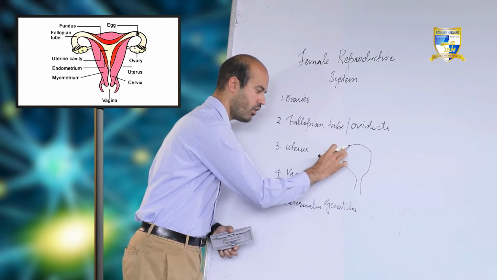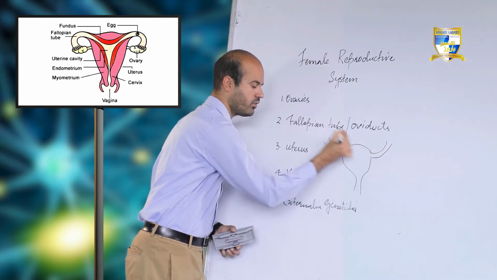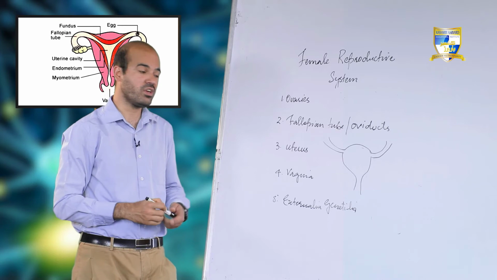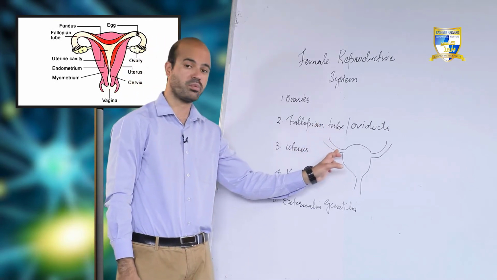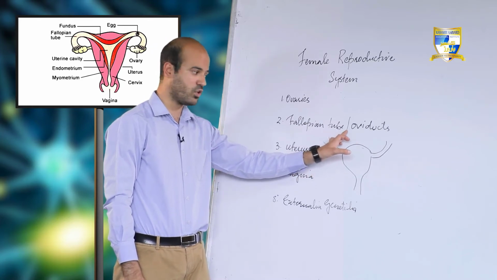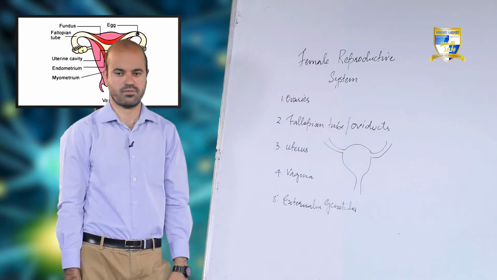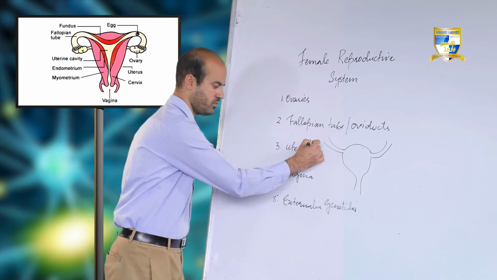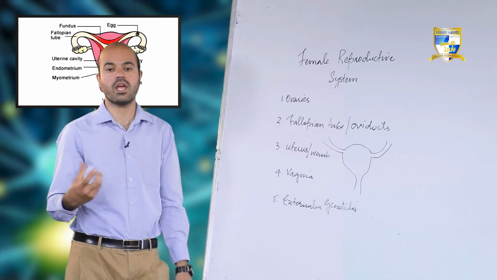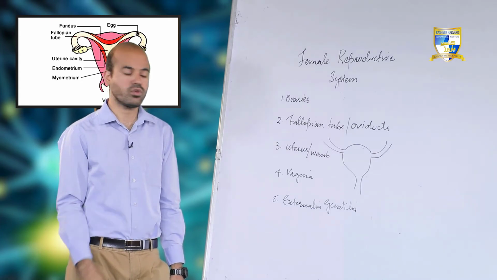and it's connected on one side with the left ovary, and on another side it will be connected with the right ovary with the help of fallopian tubes. That means there is actually a connection between ovary as well as uterus, but it's through fallopian tubes. Actual connection is with the fallopian tube. The left fallopian tube will join here with the left ovary, the right fallopian tube will join with the right ovary, and at the other end both are joining with the uterus. Uterus is commonly called as womb of the mother, the structure where actually the new offspring is present for the gestation period. That we will see later on.